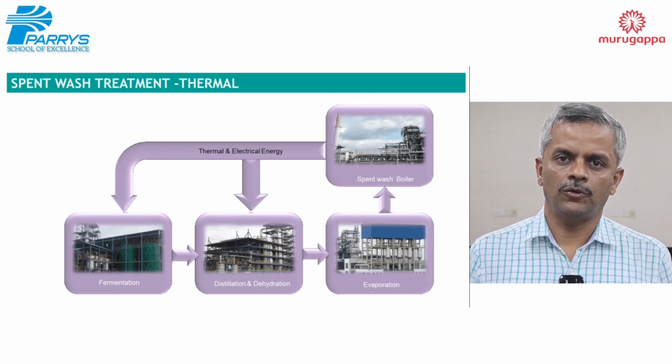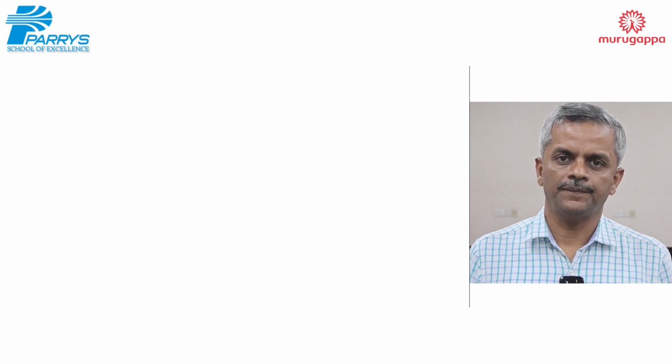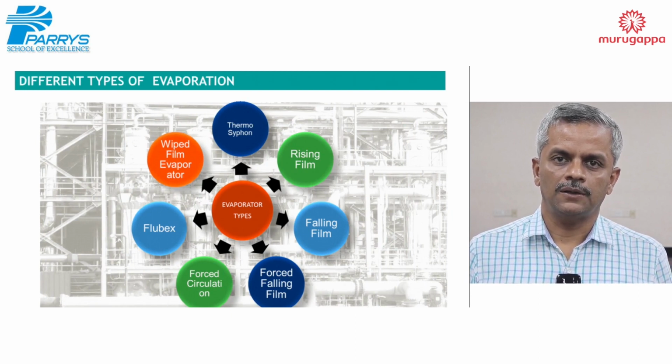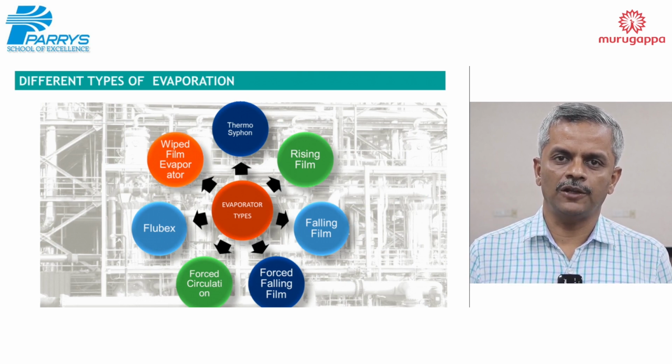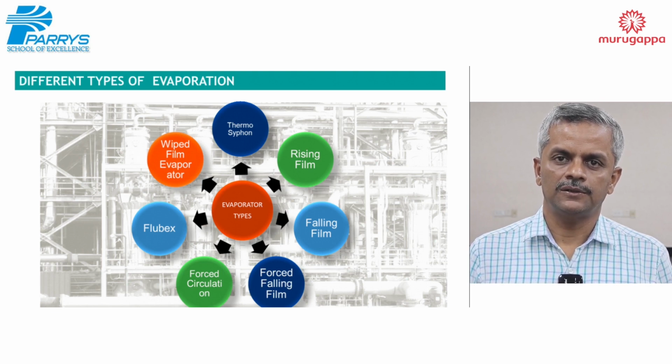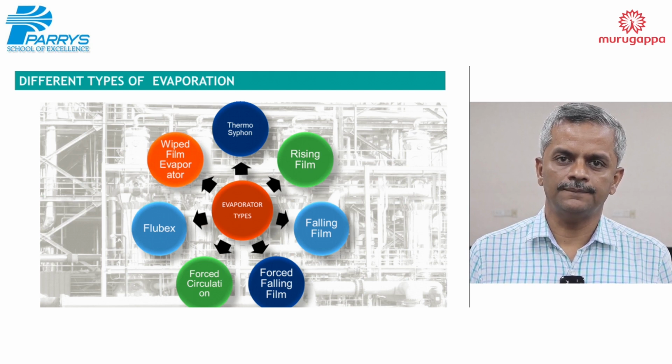This is the simple flow diagram of the thermal treatment process in distillery. Various types of evaporators are used in the plant for evaporation of spent wash, which include falling film, forced circulation, flue bags and finisher. This is the evaporation flow diagram.